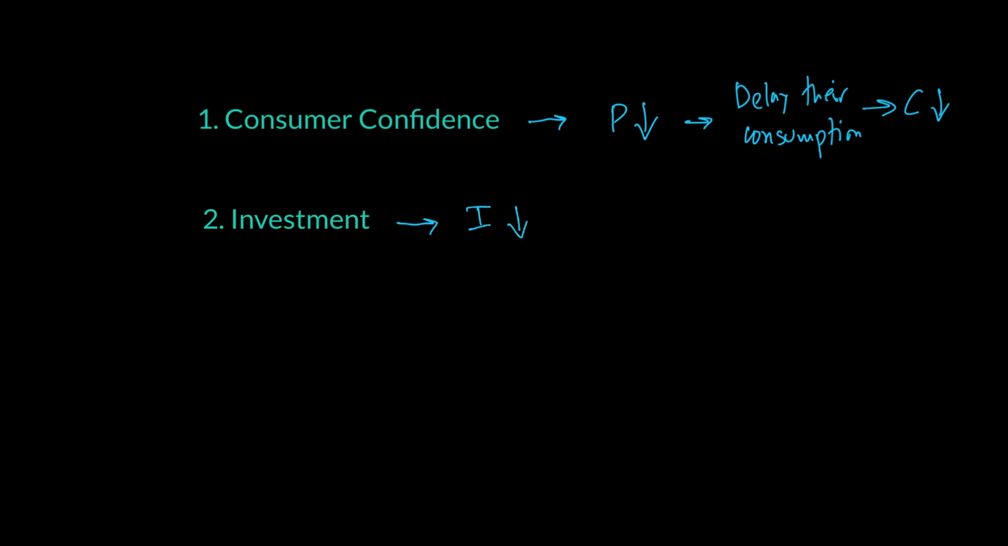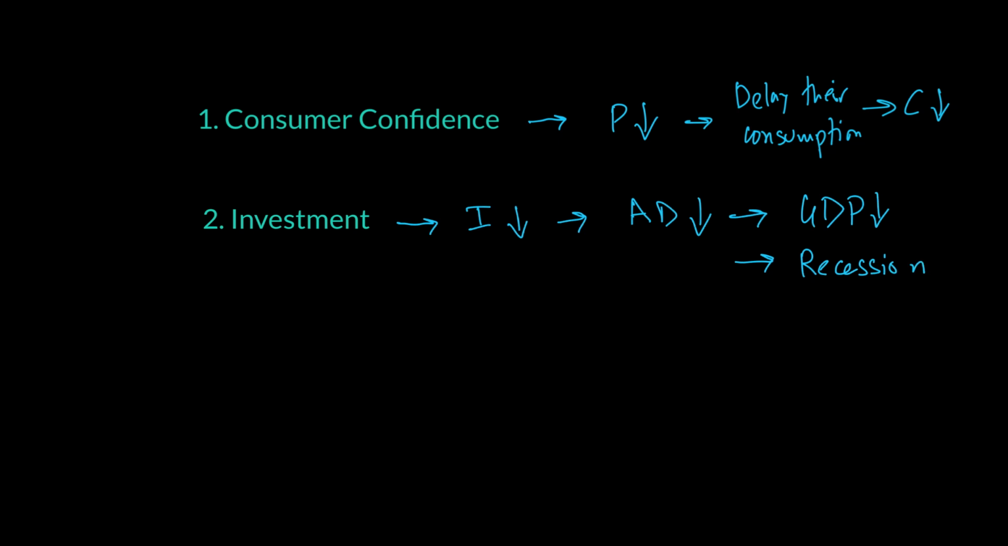The firms will cut down investment, and that basically will result in what we call a vicious circle, because C went down, now I went down, which will make the AD go down, and this fall of AD will again trigger C and I to fall, and you may see a continuous fall of GDP and therefore a continuous shrinking of the economy, and you can see the economy plunge into what we call a recession.